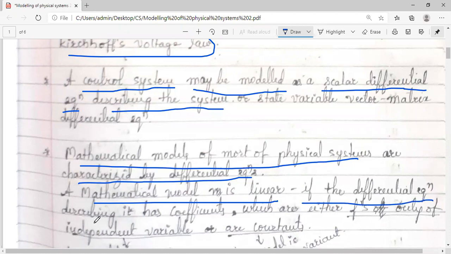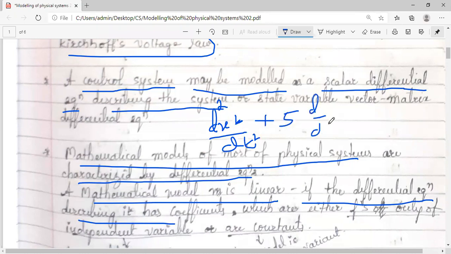If the differential equation describing it, you know how a differential equation is written. For example, let me write it like this: d square x by dt square, plus 5 d by dt of x, plus 4, is equal to something.